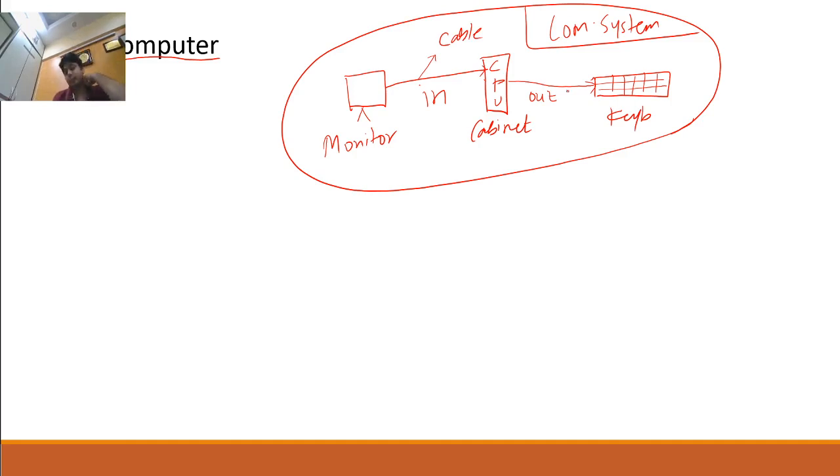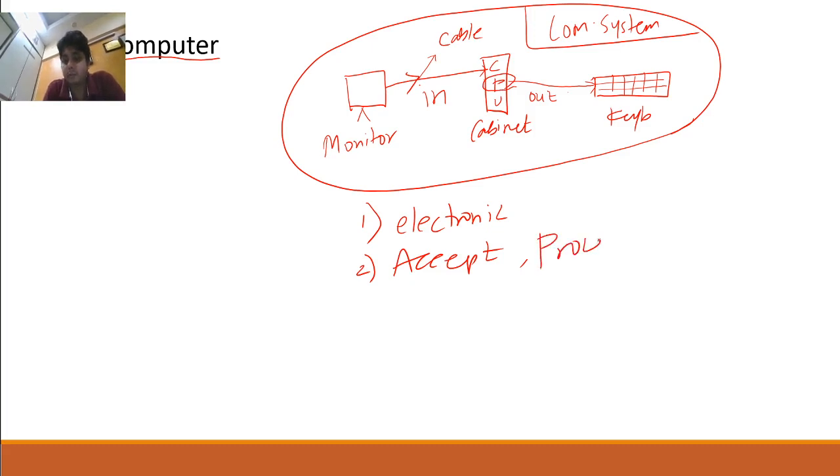So the first point, it is an electronic machine. What does it do? It accepts data. Second point, it processes it. See here, CPU full form is Central Processing Unit. So it processes it, and it gives the output.